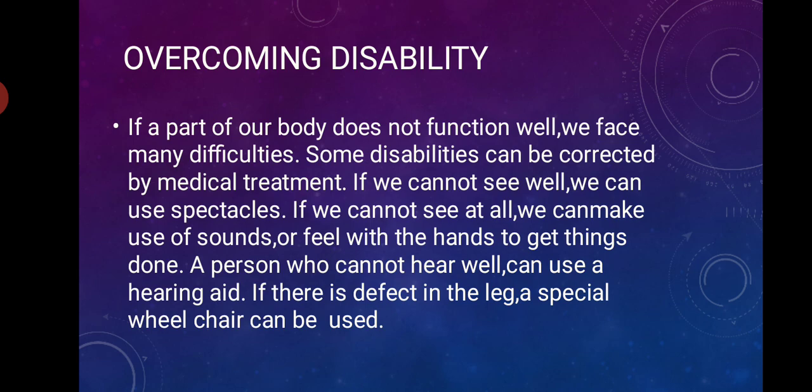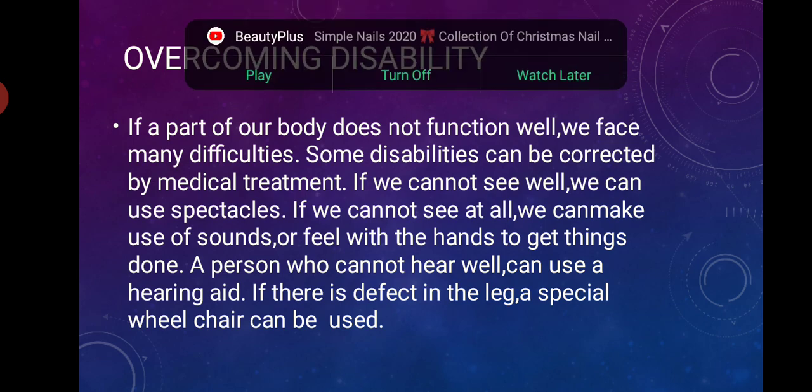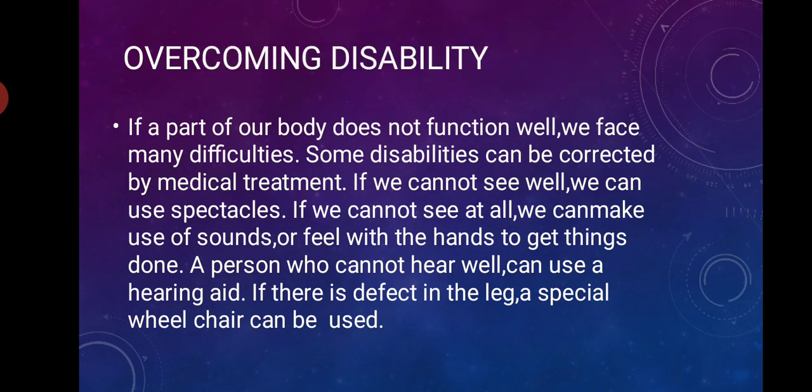A person who cannot hear well can use a hearing aid. If there is a defect in the leg, a special wheelchair can be used. So many people are having difficulties, but it can be solved. If we cannot see well, we can use spectacles, right children? Spectacles means specs we wear if we are not able to see properly. So these disabilities can be overcome by using some special devices. Thus, they can make their way independently even on a crowded road full of traffic.